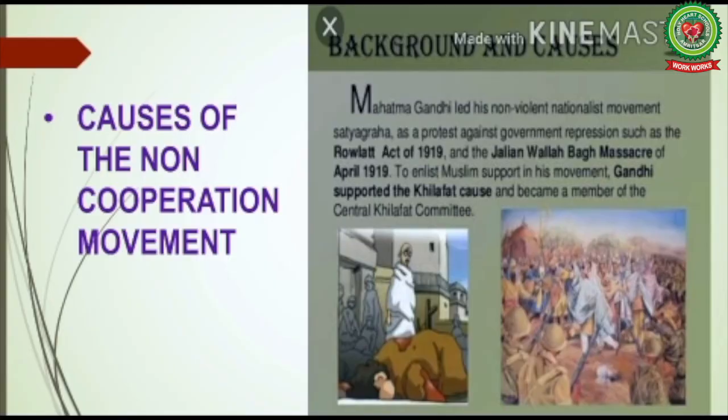Let's understand the causes of the non-cooperation movement, the background and the causes. Mahatma Gandhi led his non-violent nationalist movement Satyagraha as a protest against government repression such as the Rowlatt Act of 1919 and Jallianwala Bagh massacre of April 1919. To enlist Muslim support in his movement, Gandhi supported the Khilafat cause and became a member of the Central Khilafat Committee. Now let's discuss the causes of the non-cooperation movement in detail.